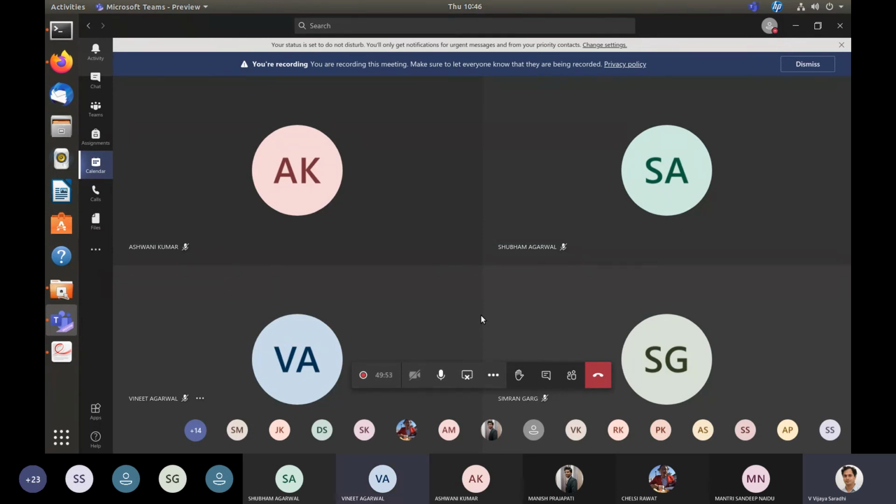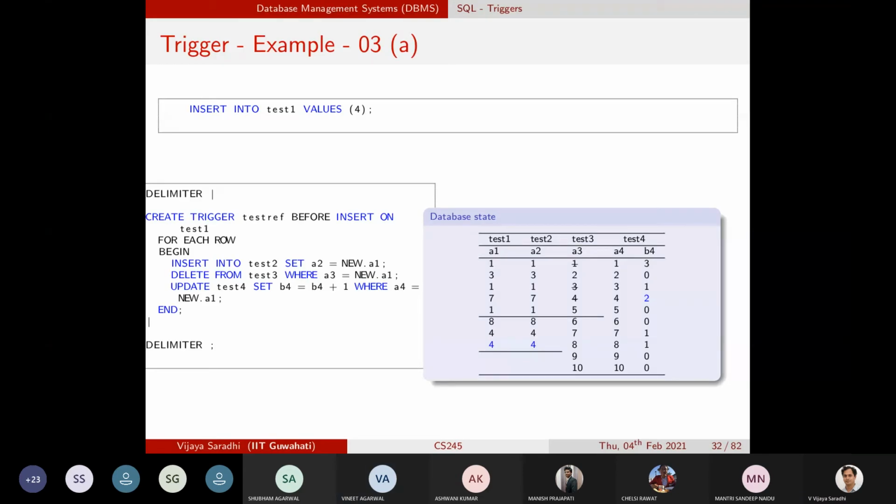So, what were those delimiters used for? Oh, this delimiter is for every SQL statement; the end of an SQL statement is denoted with a semicolon. But within a trigger, there are several statements, and the trigger itself is a statement for the database. So how do we differentiate between the delimiter of the trigger and the delimiter of the statements within the trigger?